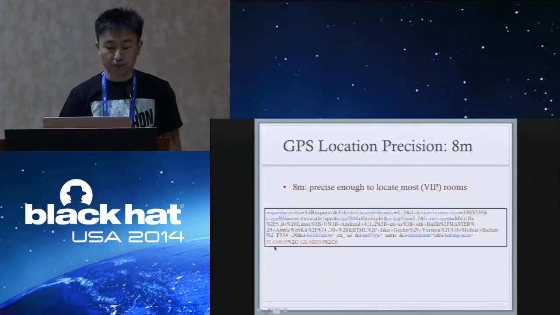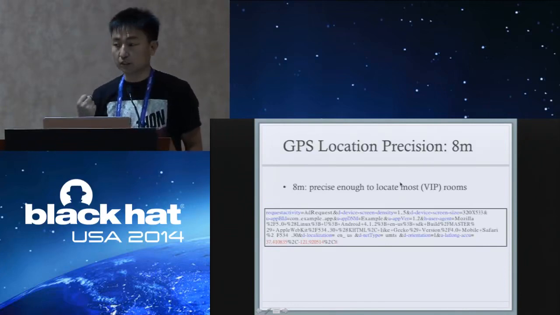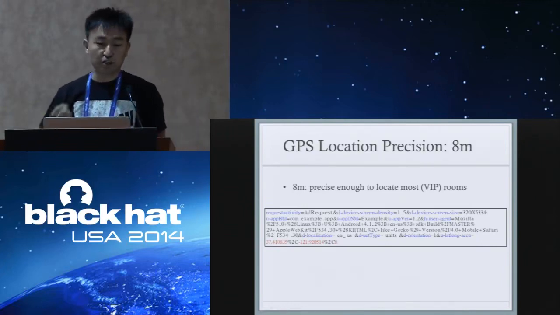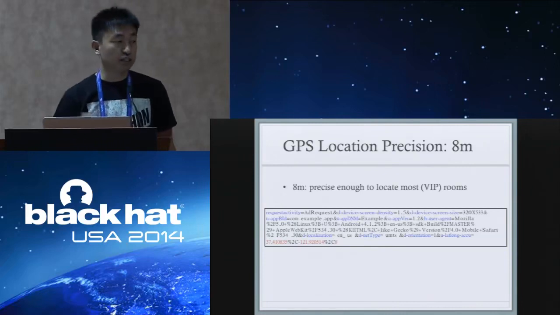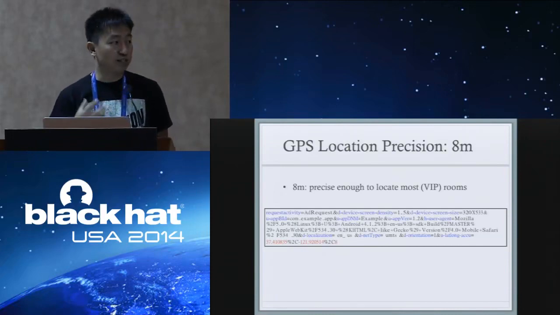You can get the GPS location information in plain text in the HTTP traffic directly. This is the GPS location, and this 8 is the precision. Today, the GPS location precision is only 8 meters, and it is enough to locate most important rooms. And I believe many CEO offices are bigger than 8 meters.